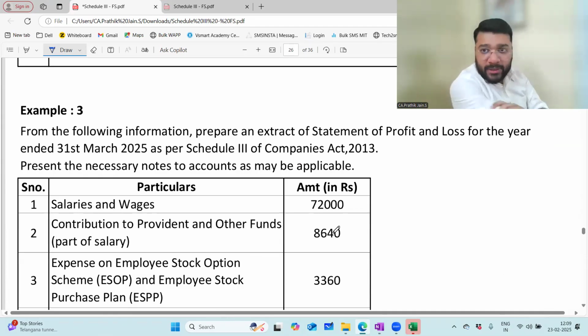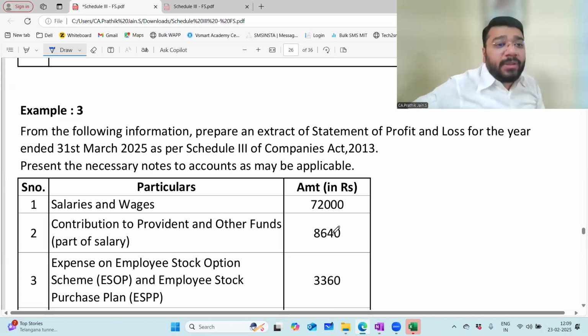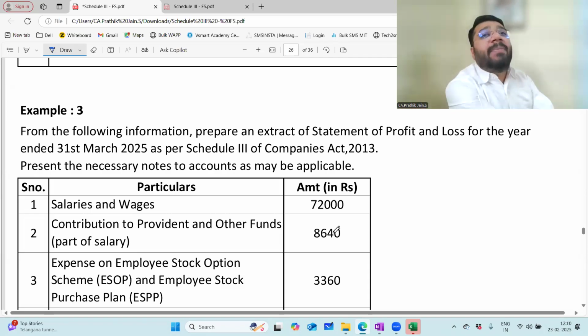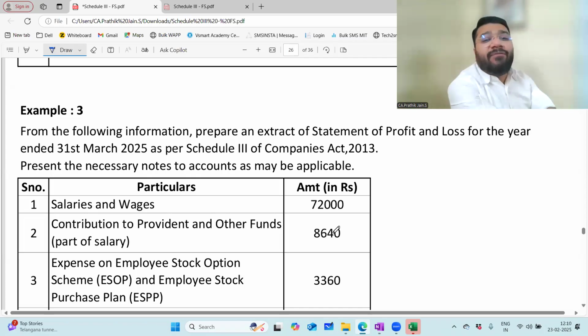Can we do it? From the following information, prepare an extract of statement of profit and loss for the year ended 31st March 25 as per Schedule 3 of the Companies Act 2013. Present the necessary notes to accounts as may be applicable. My question to all of you: this financial statement you're preparing is for which financial year? 24-25.